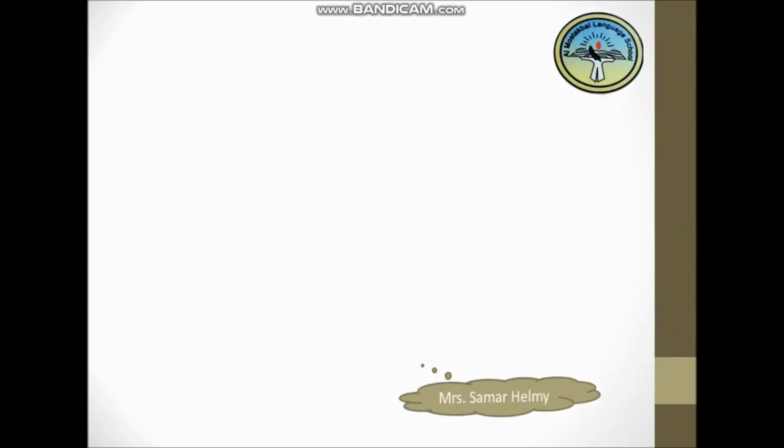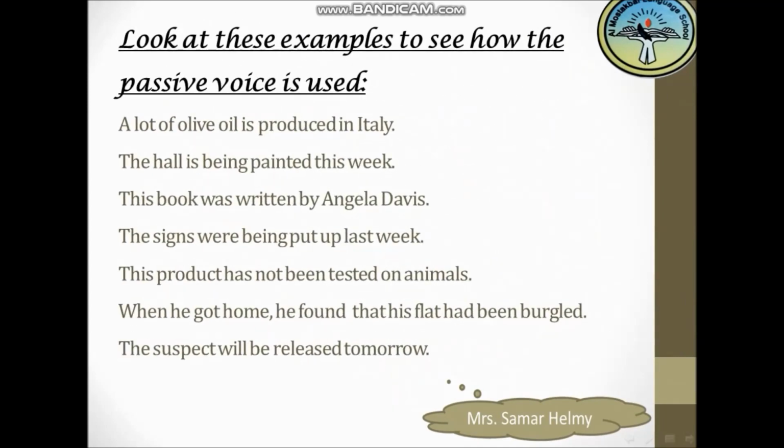Okay, look at these examples to see how the passive voice is used. Here we have: a lot of olive oil is produced in Italy. So I'm focused here on the olive oil. I don't care who is producing it, but I am emphasizing that the most important thing is that olive oil is produced.